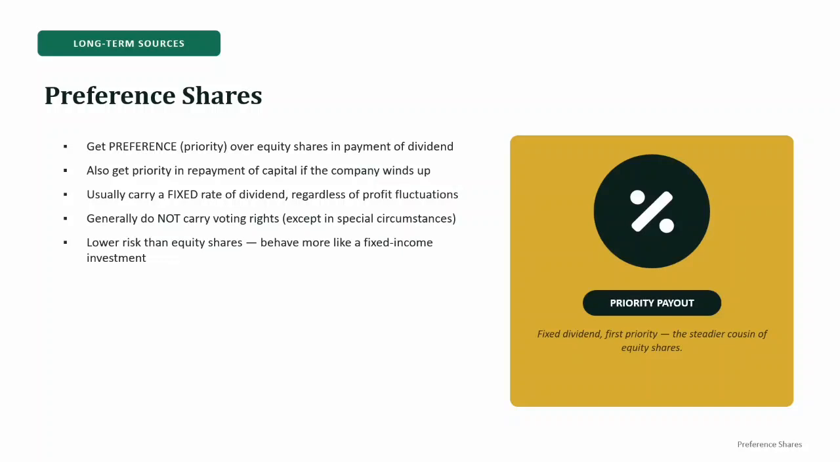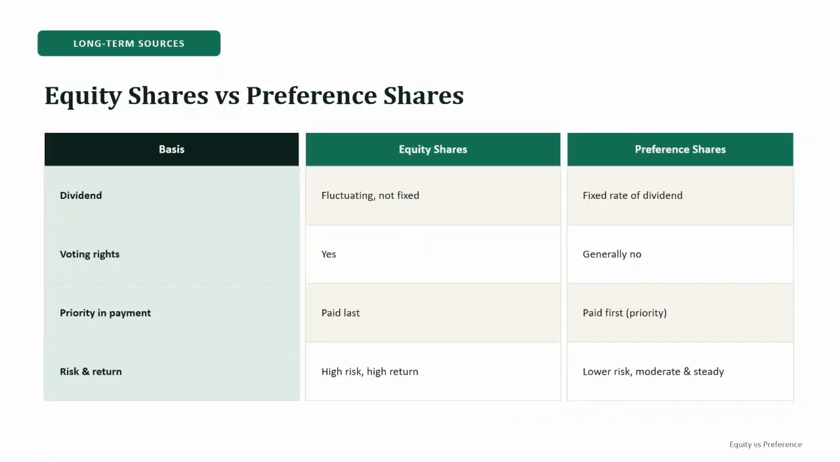Now quickly let's compare equity and preference shares. Don't memorize this comparison as a boring table. Just remember four things: dividend, voting, priority, risk. That's it.